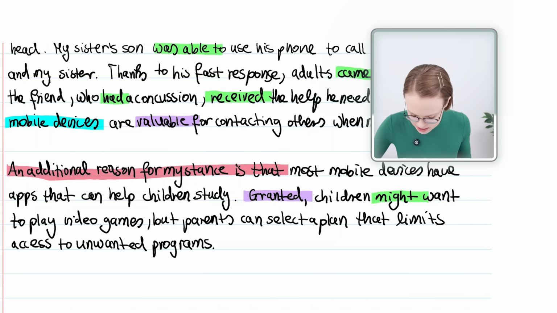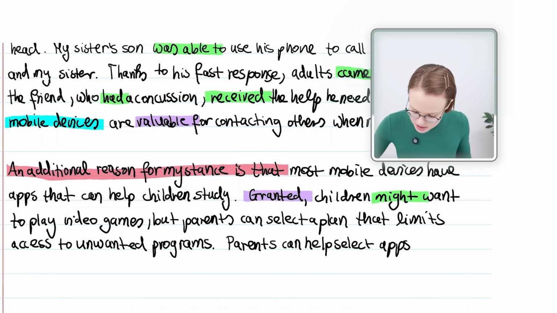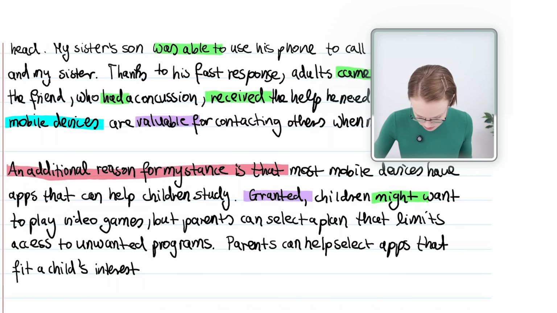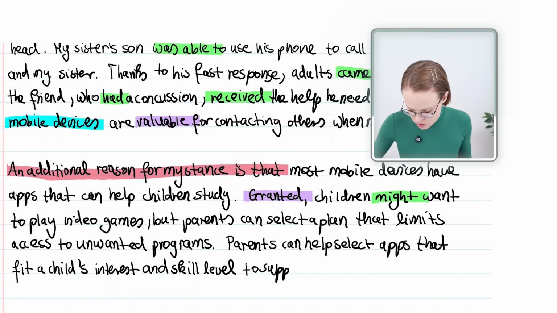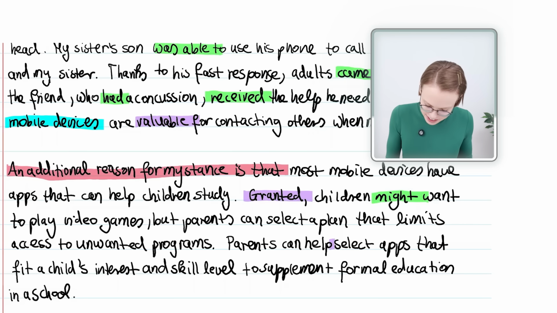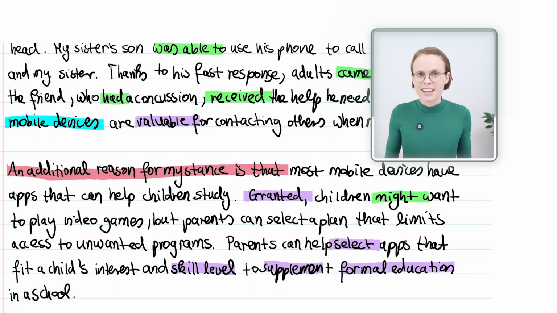Parents can help select apps that fit a child's interest and skill level to supplement formal education in a school. As you can see, I use advanced vocabulary here. I use words such as select, skill level, supplement, and formal education.